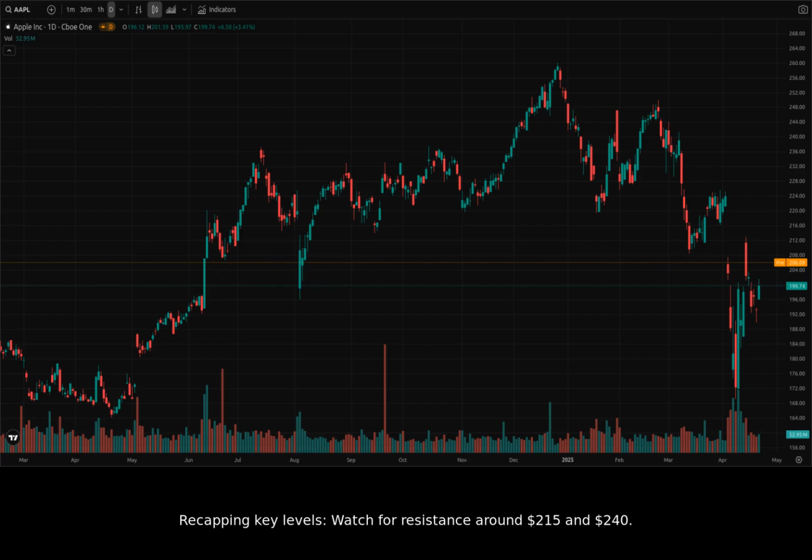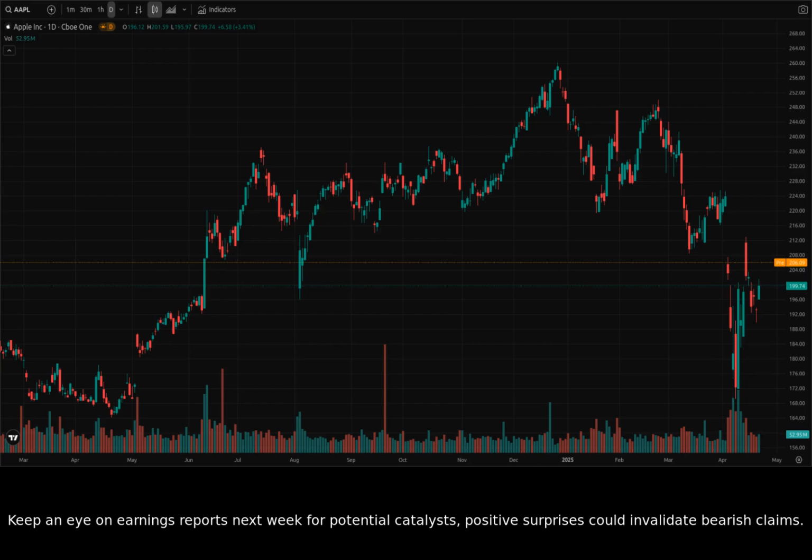Recapping key levels, watch for resistance around $215 and $240. Support lies near $170 and $165. A decisive break above $215 could signal a short-term bullish trend, perhaps to $240 again. However, failure to hold above $170 might trigger further downside to $165 or even lower. Keep an eye on earnings reports next week for potential catalysts. Positive surprises could invalidate bearish claims.